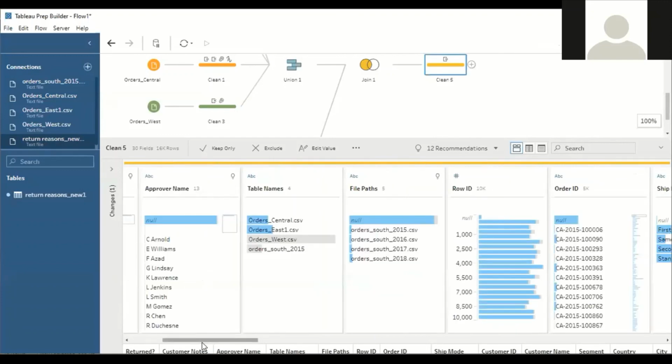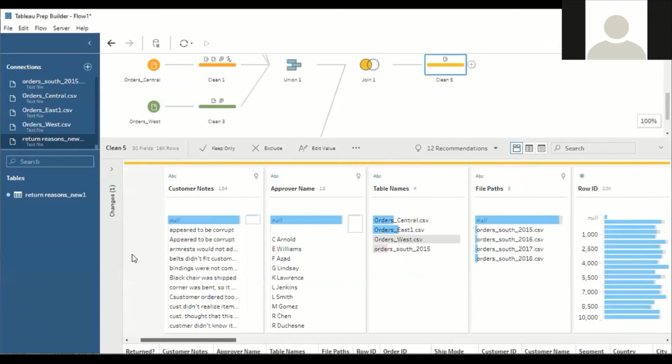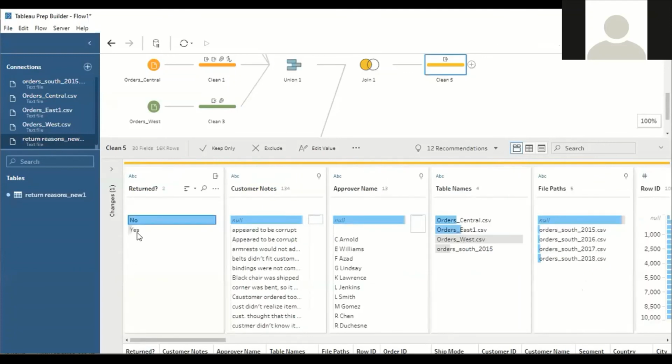In the same way, the moment when you hit on yes, it will display all the customers who have returned the products. Understood? So already it is integrated. It will try to compare the data which is available in the next field.